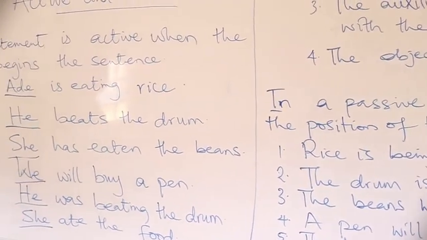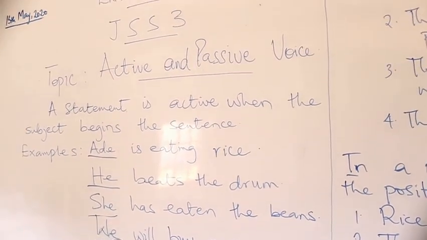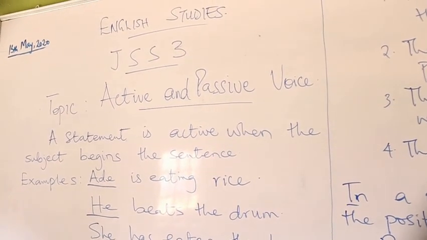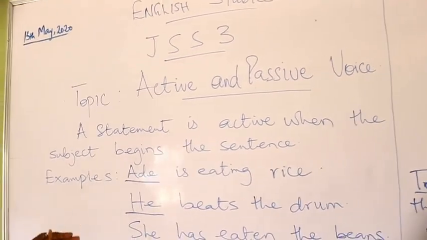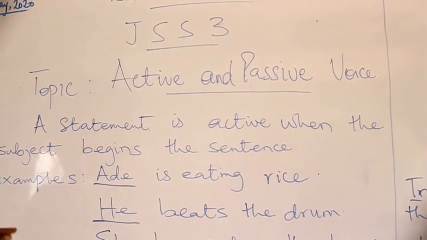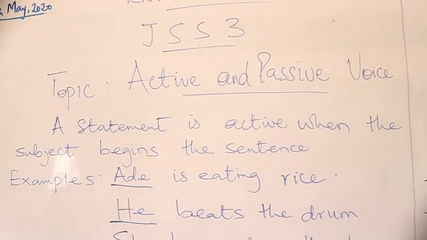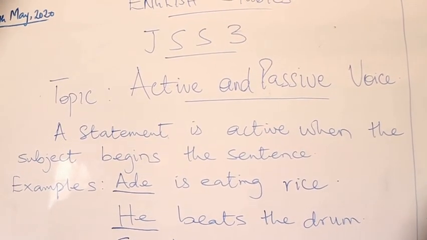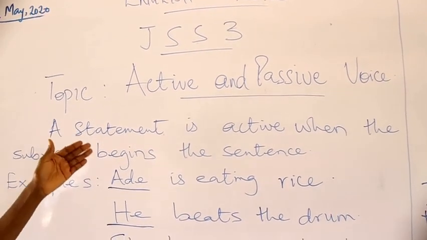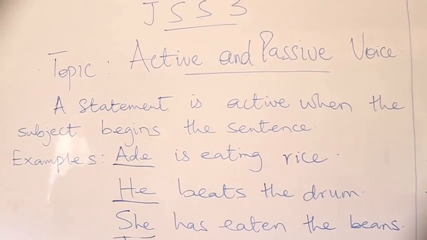Quickly, let me recap. We treated active and passive voice. And I said that active voice is when you have the subject at the beginning of the sentence. So the subject is the performer of the action. We have these examples which show that the performer of the action begins the sentence.